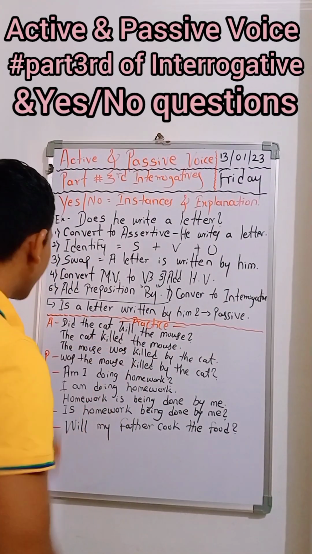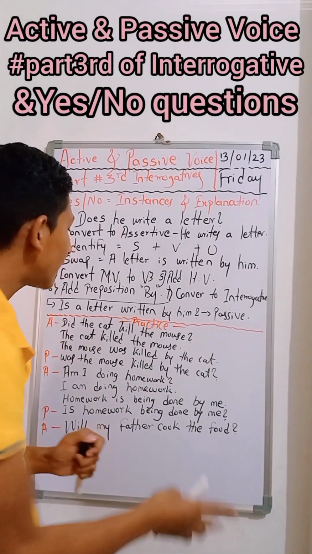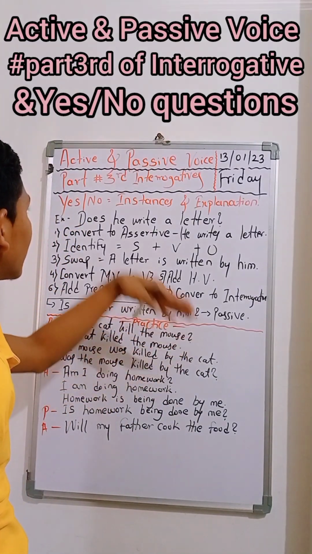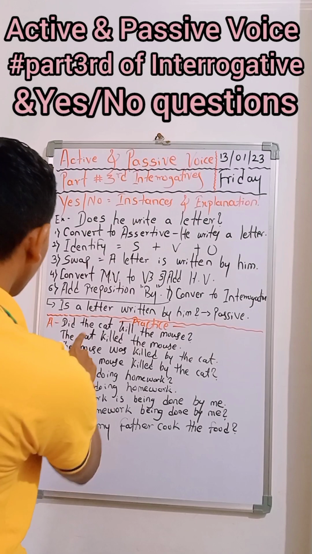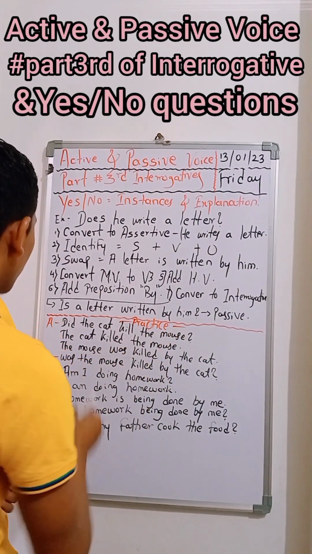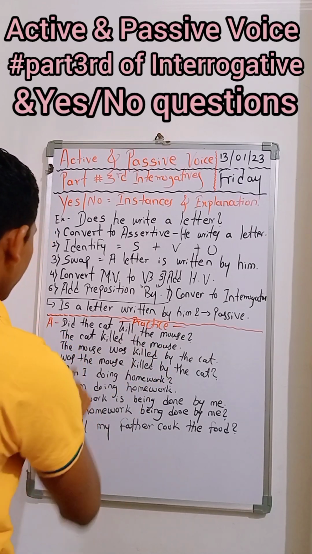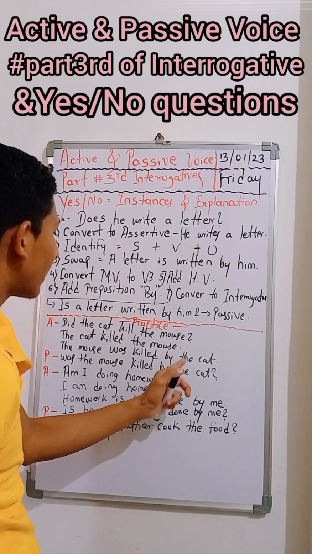Here I have given two instances, and how I changed them, what are the 4 steps to change an instance from active to passive if the active is in the interrogative or yes-no type of question. Here, did the cat kill the mouse? The cat killed the mouse. The mouse was killed by the cat. Was the mouse killed by the cat?